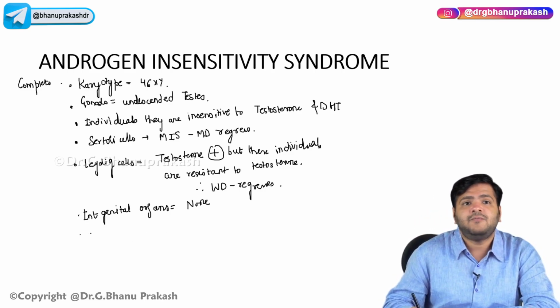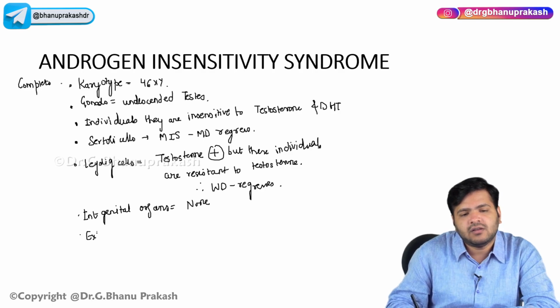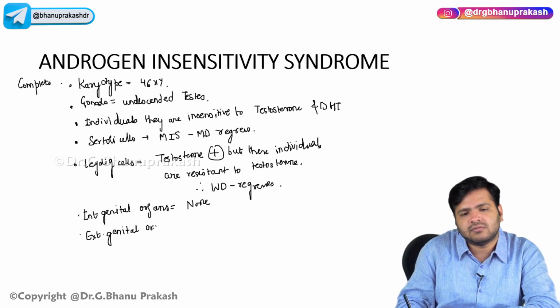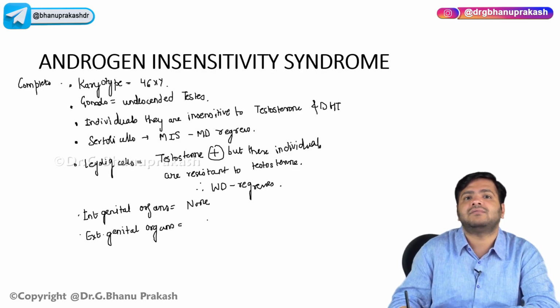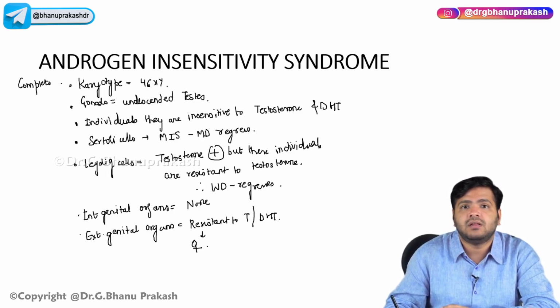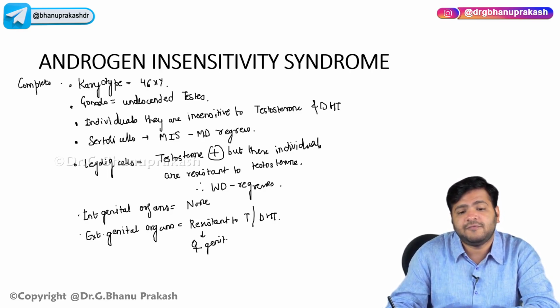If we talk about the external genital organs, since the individuals are resistant to testosterone and dihydroxytestosterone, female genital organs will be seen.